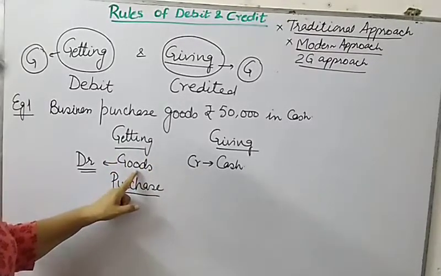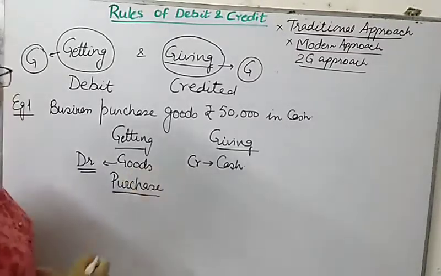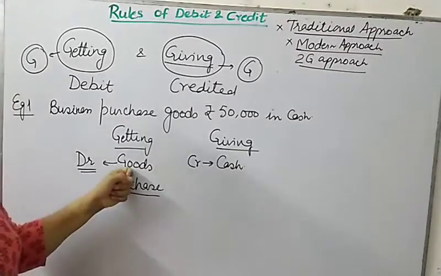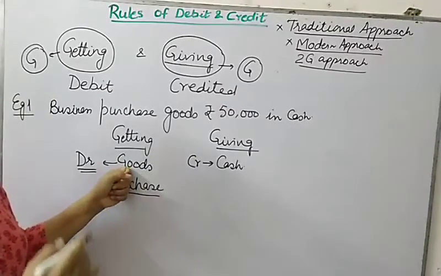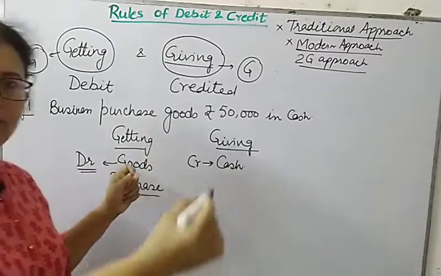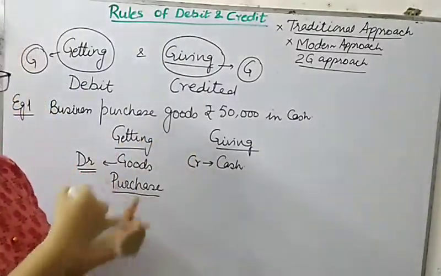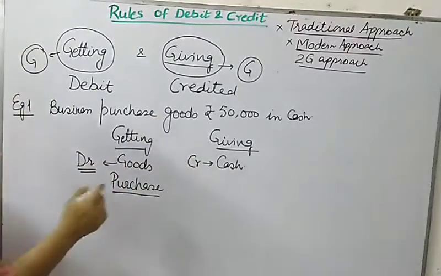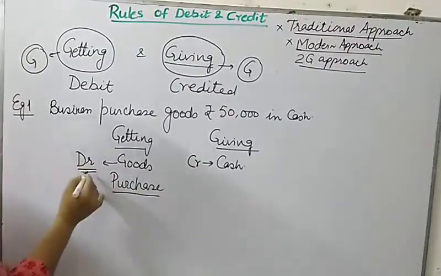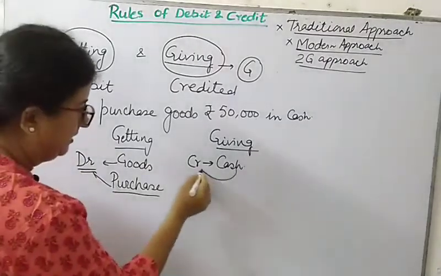This is a recurring item which you will purchase again and again for the purpose of resale. This is the main revenue generating activity: you purchase the goods, then process them, convert them into finished goods and then sell. This process will continue. So let us move to the main point. Here purchase is debit and cash is credit.